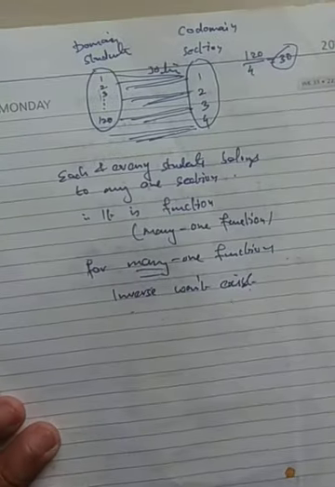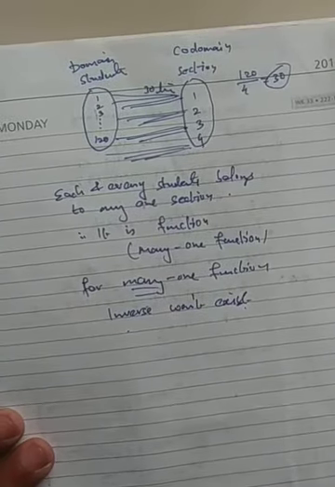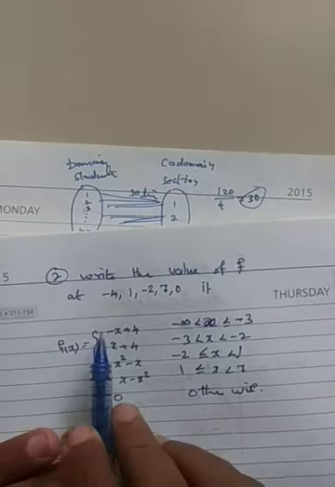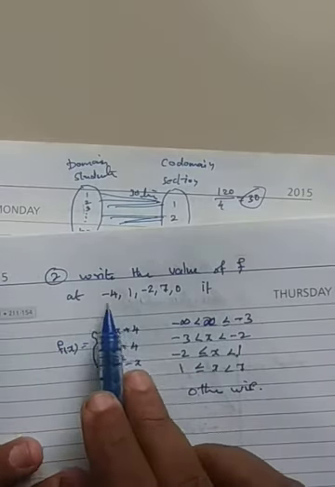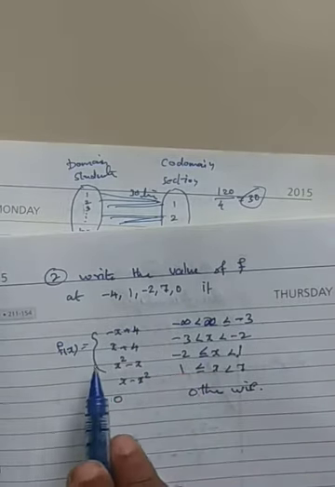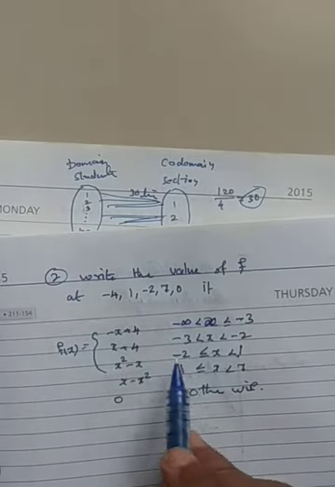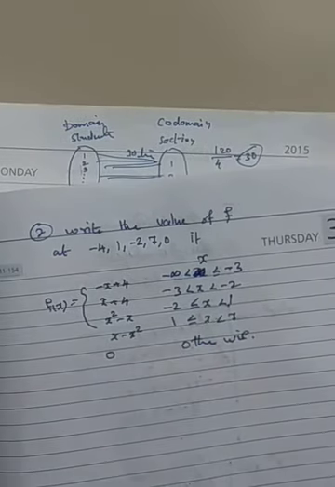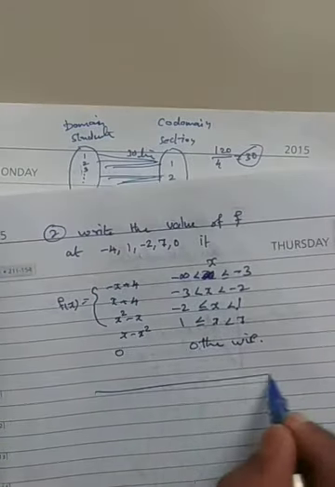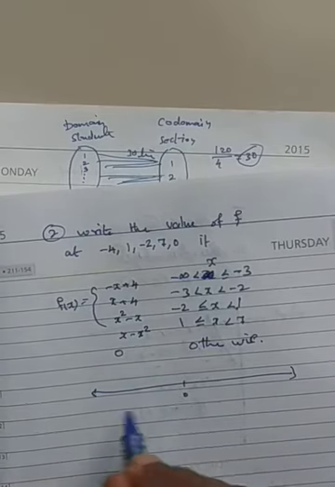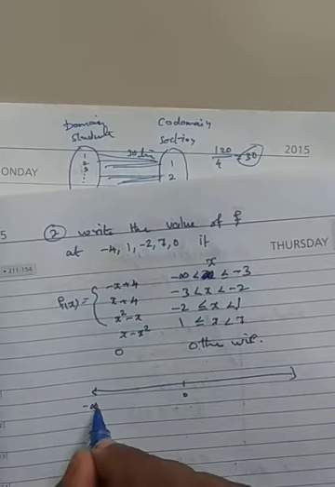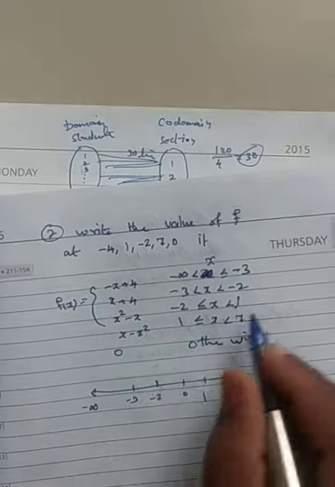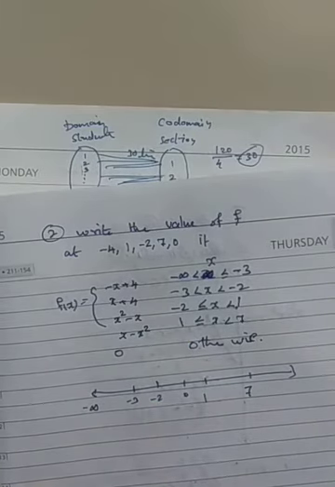Okay, next one, the second question. Next question you can see what they're saying. Write the value of f at -4, 1, -2, 7, 0, if f of x is given piecewise. Analytical way, because here the domain is split, so that's why we need to do this. First I will draw a number line. Here 0, positive, negative. Here minus infinity to -3, then -2, then 1, and 7. Keep this in mind.